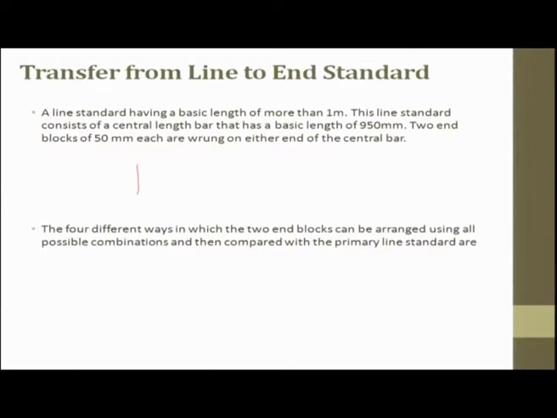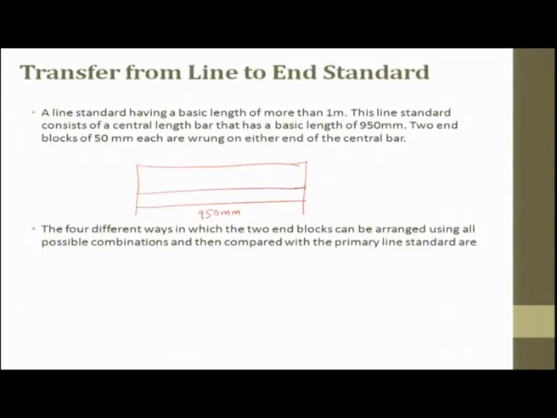So, what we are trying to say is, there is a bar. The line standard consists of a central length bar. This is a central length bar of 950 millimeter. At both the ends there are blocks. Both end blocks of 50 millimeter each are wrung on either side of the center bar.